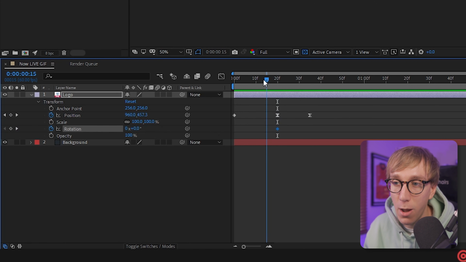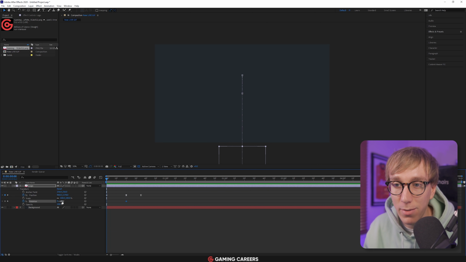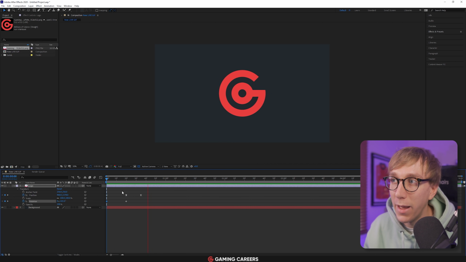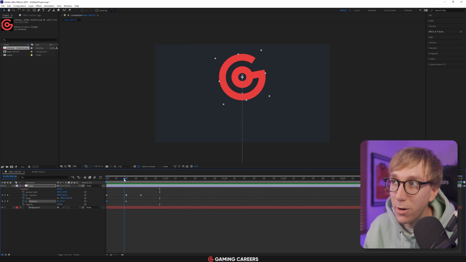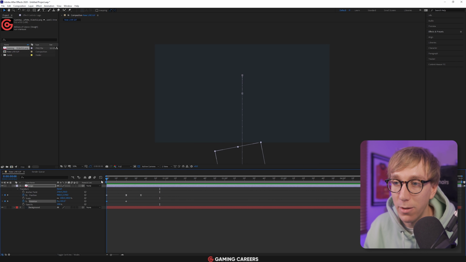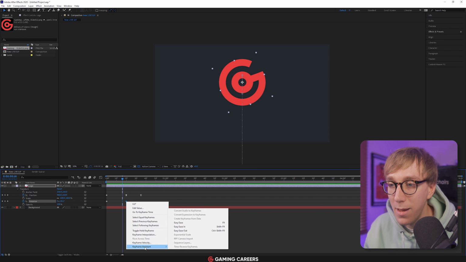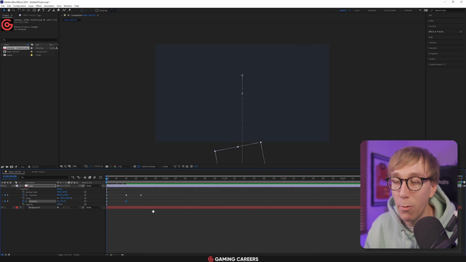And then if we go back to the beginning of the composition where the logo is off screen, we're going to drag this right value to the left to turn it back maybe 100 degrees or so, something like that. And then if we play it back, you can see it spins into place, it locks at 0 degrees at the top and then slams down into its final position. So the last thing we'll do here, just to make it look a little smoother, is easy ease this last keyframe by right clicking, keyframe assist, easy ease, and now we have finished our animation for our logo appearing on screen.